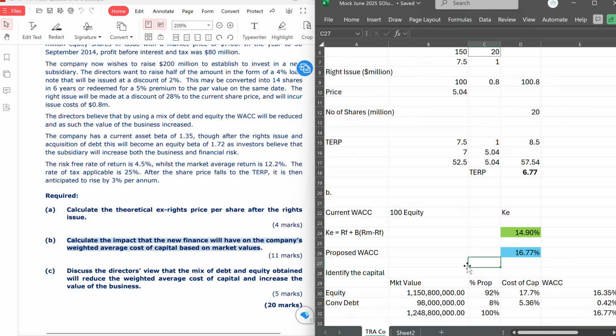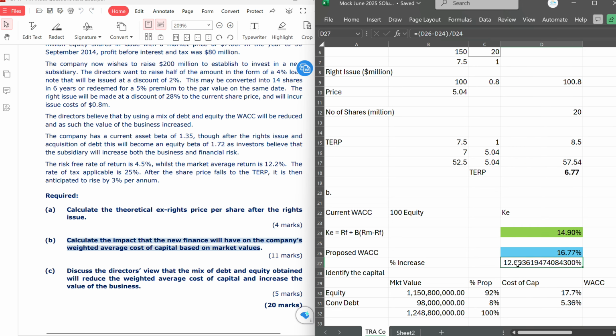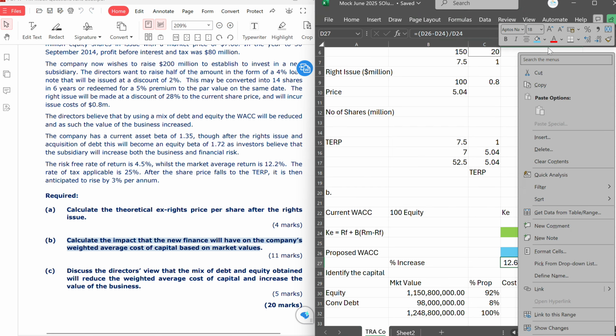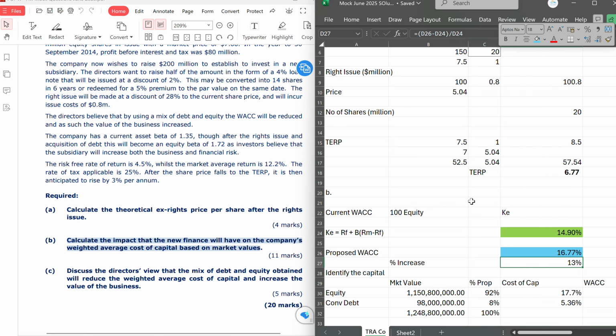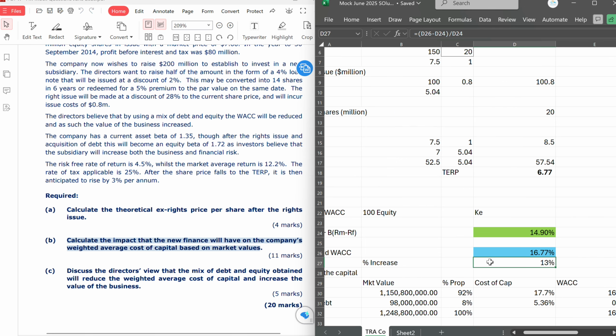So let's see percentage increase. What is that? Because we will have to talk about that. That is this minus this divided by this. Yeah, new minus old divided by old. That's almost 13% increase. Wow. That is a lot. The 13% increase. And in absolute, if you want to say it in absolute,